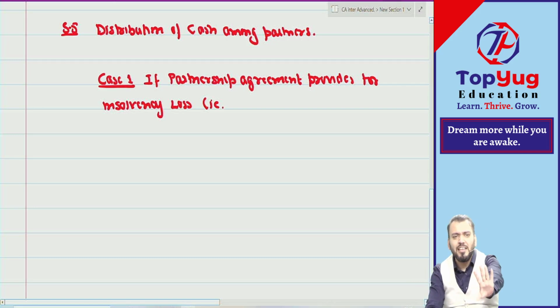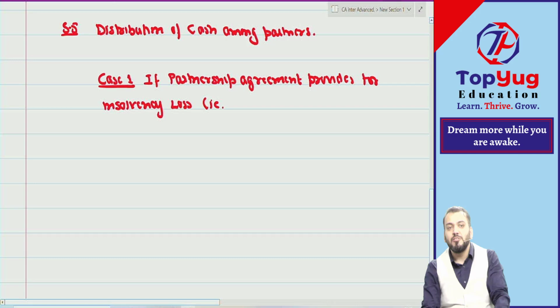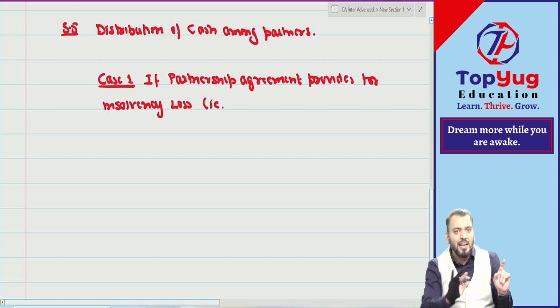So first we read the agreement. If the agreement is okay, then we do as per the agreement. If both parties already agreed, then what can the judge do? Are you getting what I am saying? If already agreed, then follow the agreement. If the agreement has not given some point, then we follow the Act. Correct. So if the partnership agreement provides for insolvency loss, then from the examination point of view, the information is given in the question. The question says that insolvency loss will be distributed by solvent partners in their respective PSR. It means it is already agreed.